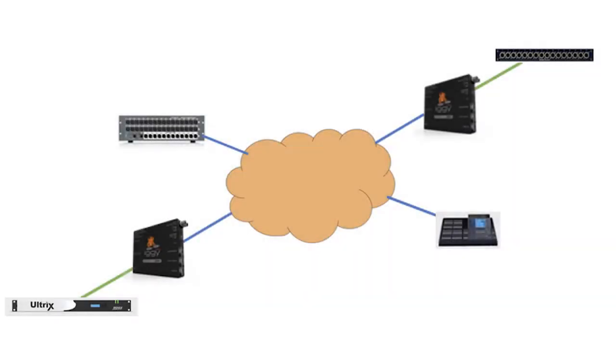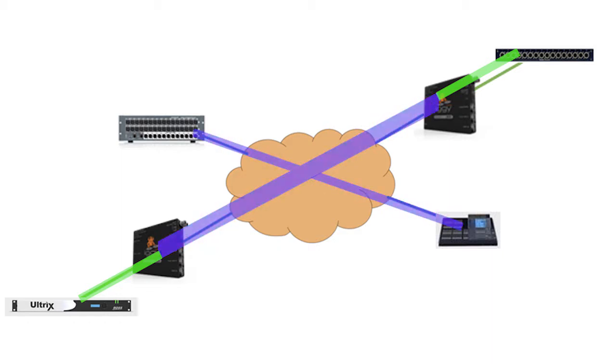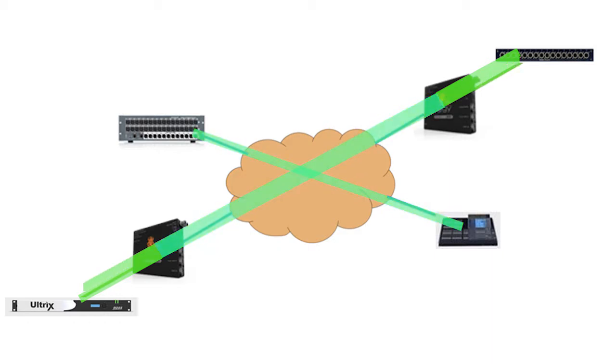With the AES67 protocol, audio can be transferred over an Ethernet network to and from many devices connected to the same network. At the edge of this network, any audio devices need to transmit and or receive one or more audio streams into or out of the IP cloud using the AES67 protocol. In general, the Iggy products act as translators for audio data over an IP network. The Iggy MADI translates between a MADI port and the IP network. An audio device that has a MADI port can use an Iggy MADI to connect up to 64 channels to an audio IP network cloud.